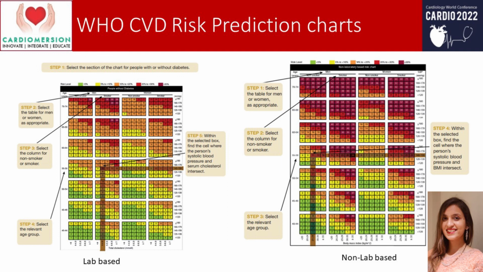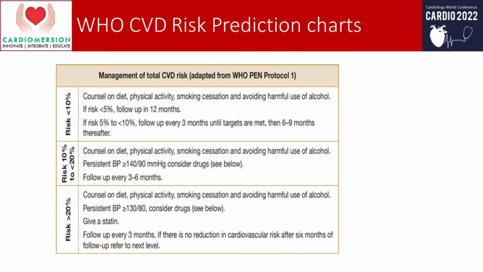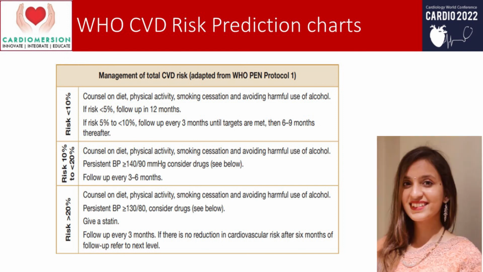So we have to just plot the same and see where our risk comes, and that number can be taken as a percentage of risk. That is the 10-year percentage risk of developing a CVD outcome.